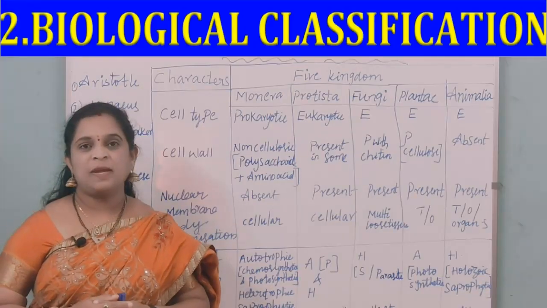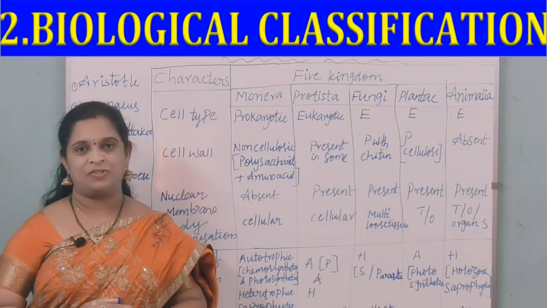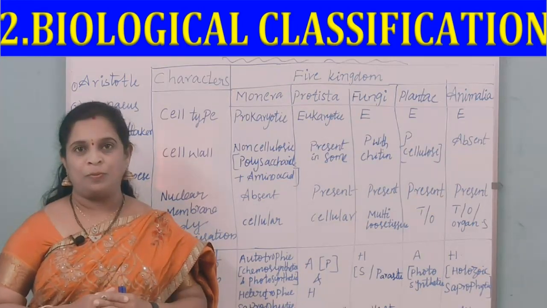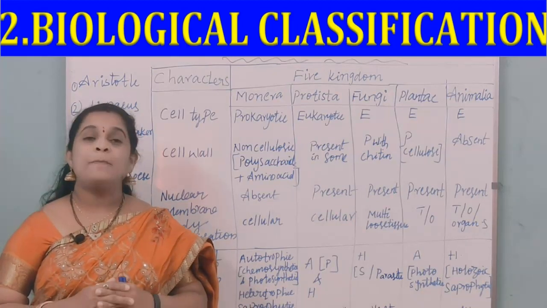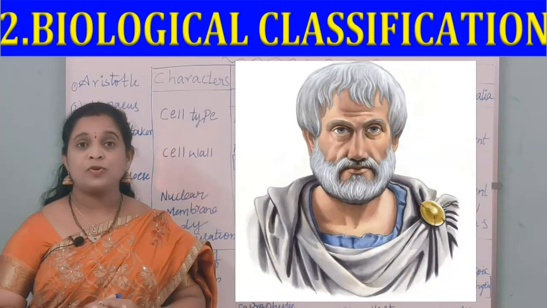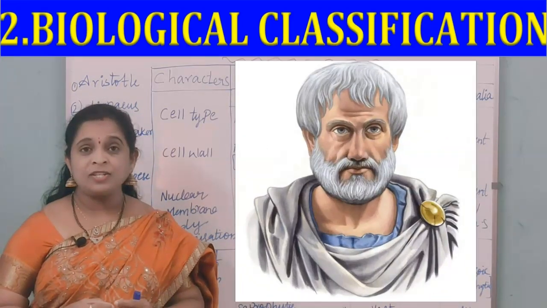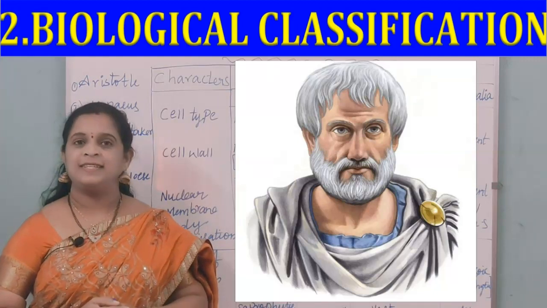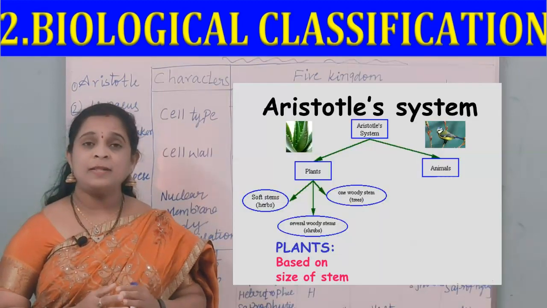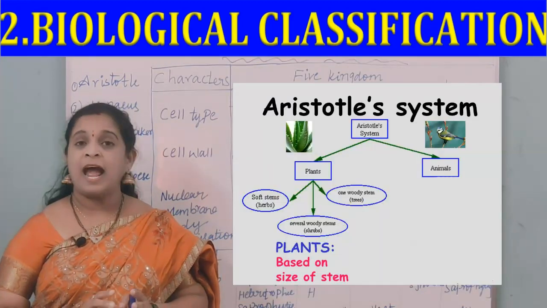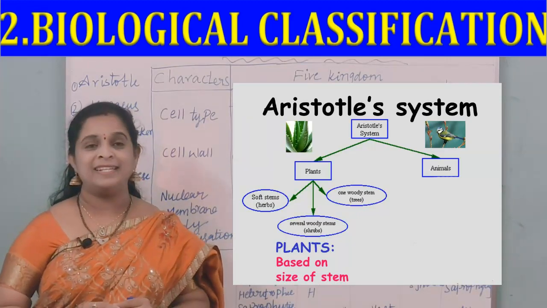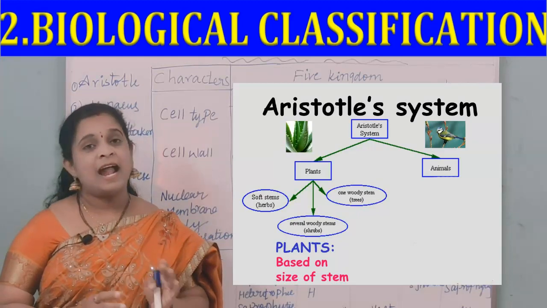So let us start our class by getting to know how to define classification. Classification is a process by which anything can be grouped into convenient categories by observable characters. Aristotle, a Greek philosopher taught by Plato, is the earliest to attempt classification in science. He considered morphological characters and divided plants into herbs, shrubs and trees. In animals, he divided them into two domains: red blood animals and those that do not have red blood.